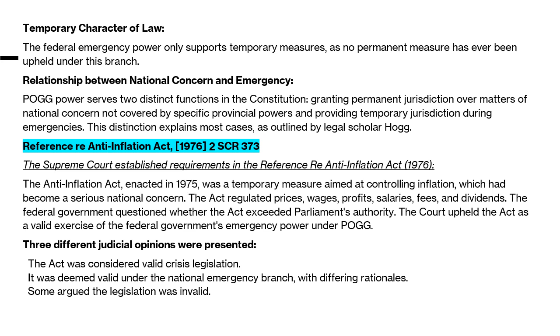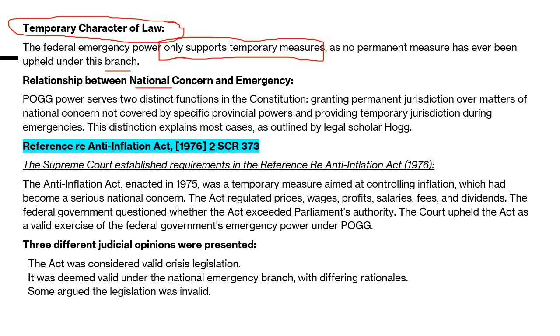So, the temporary character of the law: the federal emergency power only supports temporary measures, because we are not doing something for all time, we are just doing something to tackle the situation on an emergency basis, temporary basis for the time being. Here no permanent measure has ever been upheld. So under emergency power, we can only take up matters where we have to solve an issue for the time being. What is the relation between national concern and emergency?